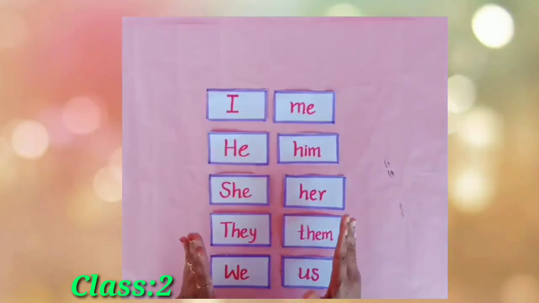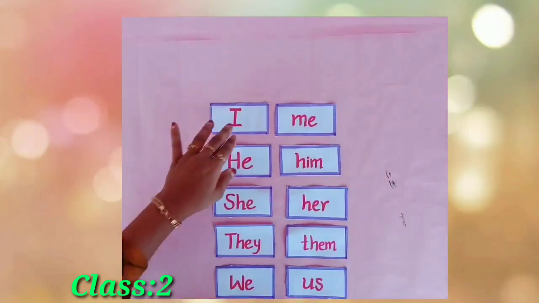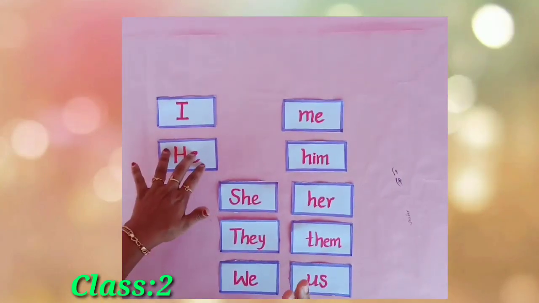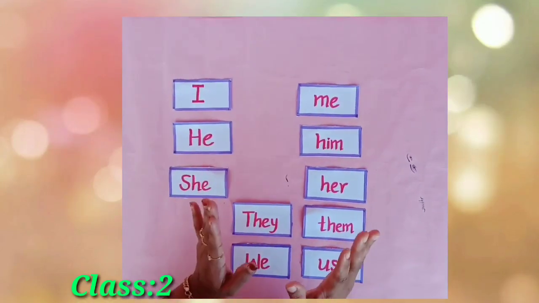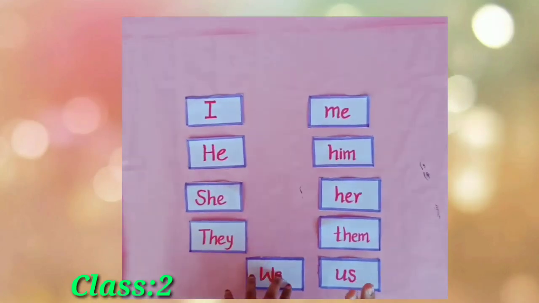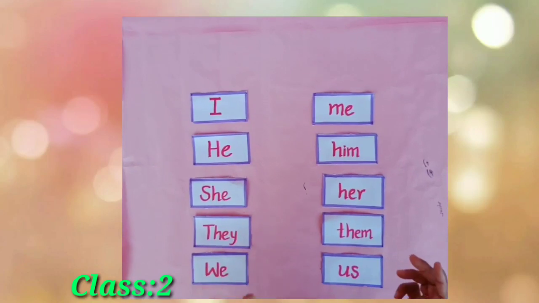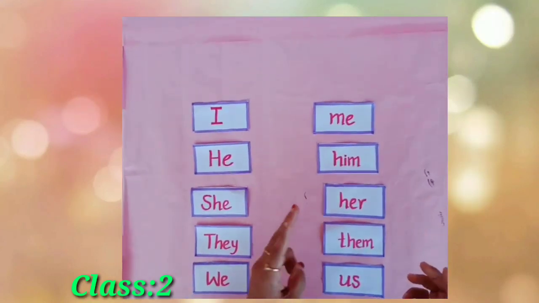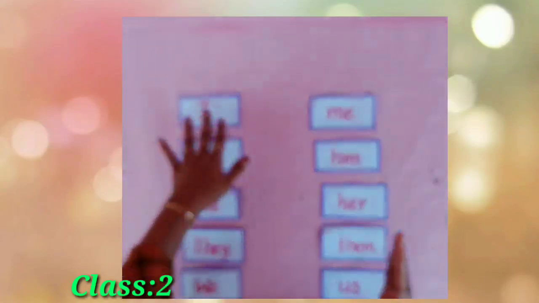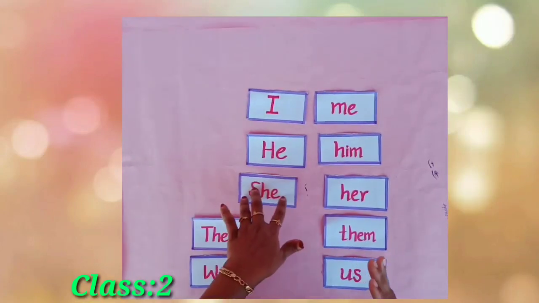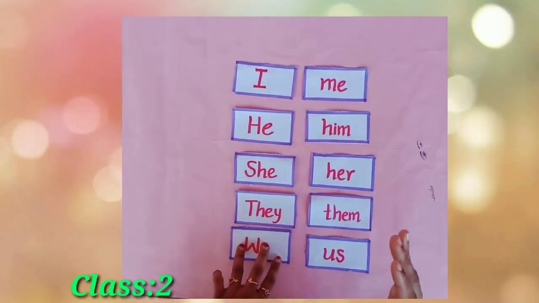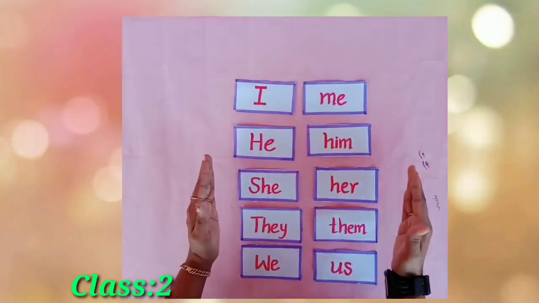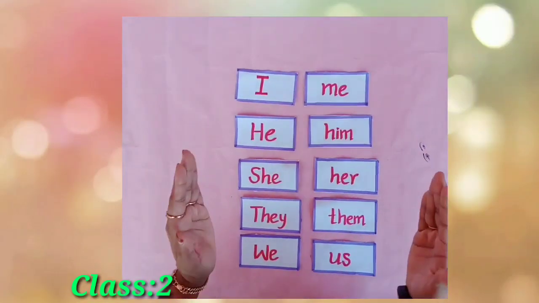Pronouns take the place of a noun. Here the words I, he and she are used for one person, whereas the words they and we are used for more than one person, animal or thing. So in this way, I for me, he for him, she for her, they for them and we for us.